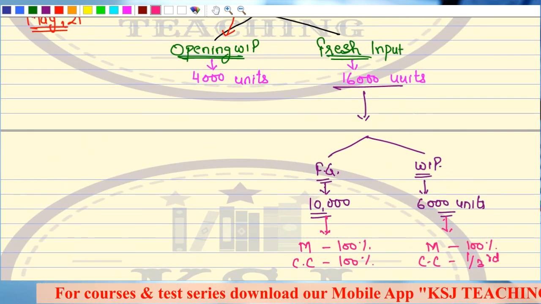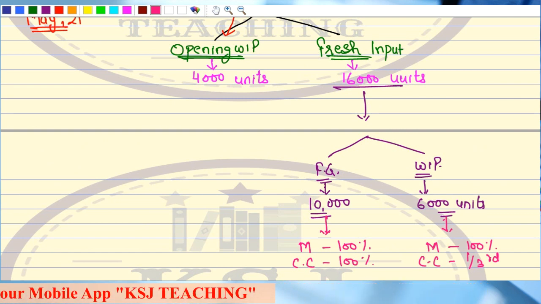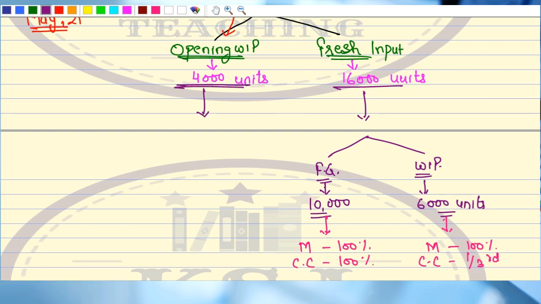Now what about this opening WIP, sir? This opening WIP of 4,000 units will also be processed in this period, that is May 2021, isn't it?